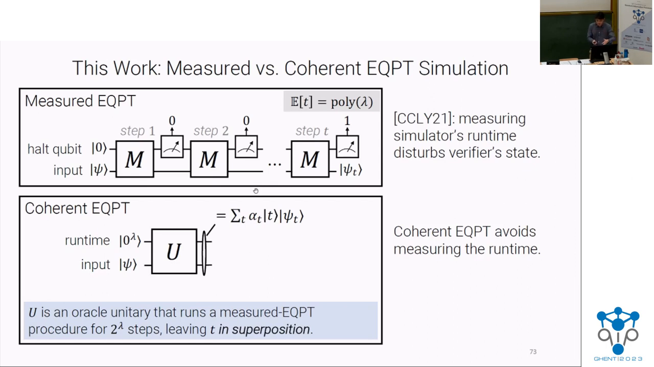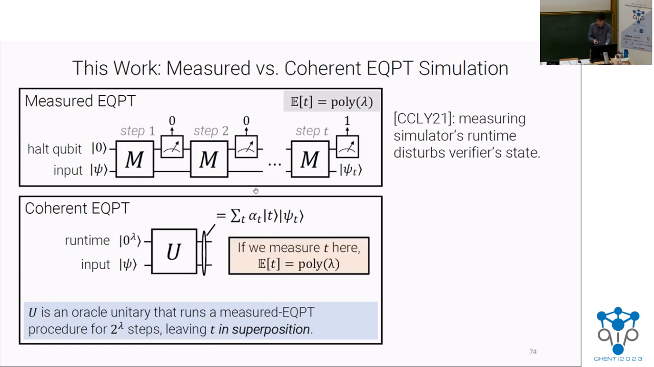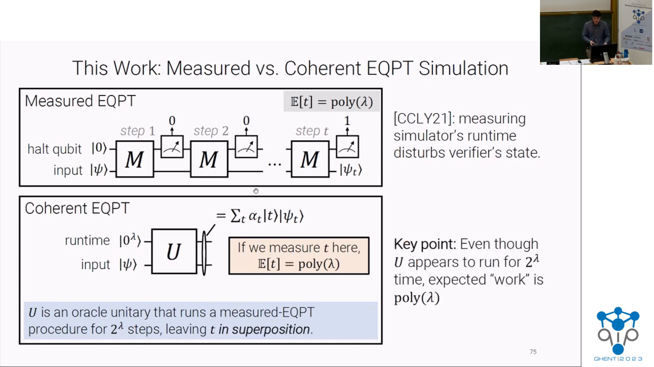So at this point, I have a superposition over different runtimes. If I were to measure t, I would get an expected polynomial. It certainly looks like this is an inefficient computation, but it's exactly the same as the top of the slide. Even though U is an exponential size circuit, the amount of work it's doing is really expected polynomial. But so far, nothing has changed.